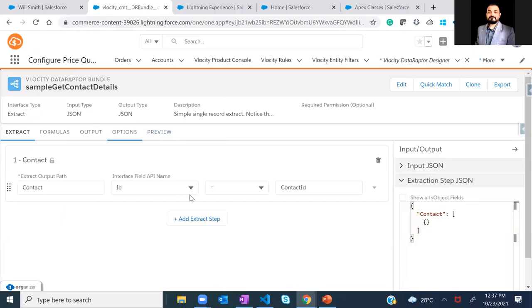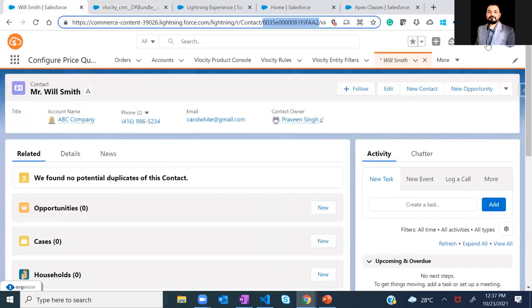Just a moment. Okay, so this is the use case right here. Basically, Rahul had created an account, ABC company, and within that account, let's say he created a contact called Will Smith, right?